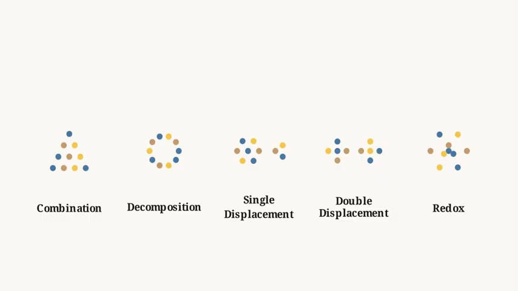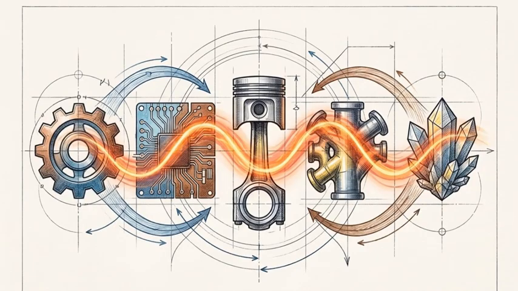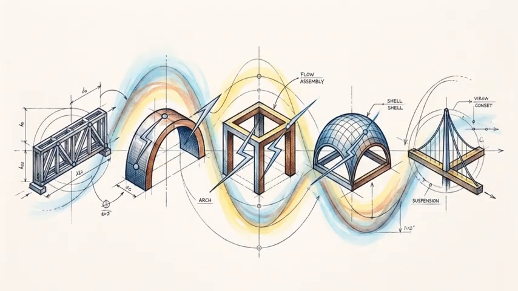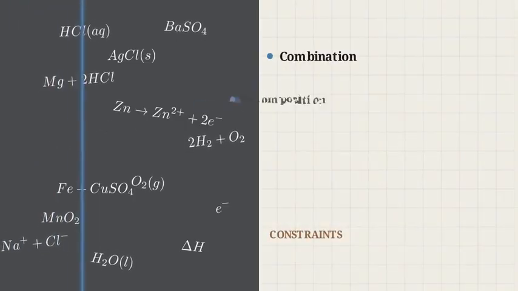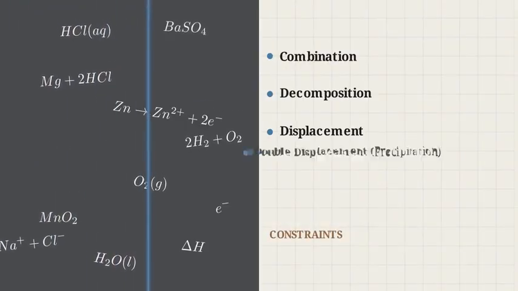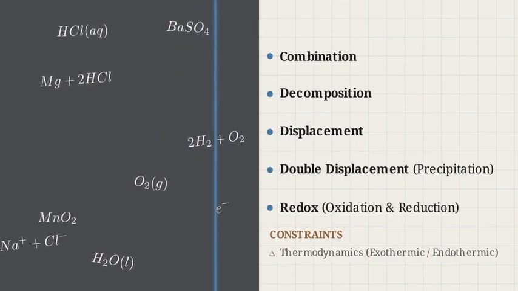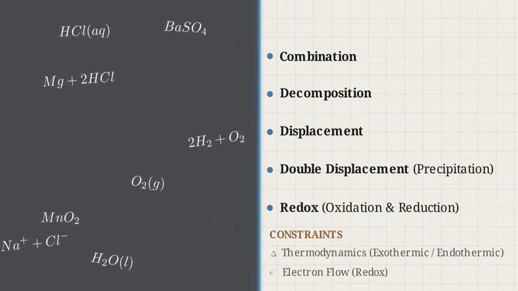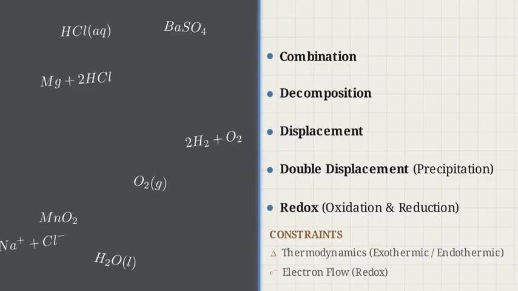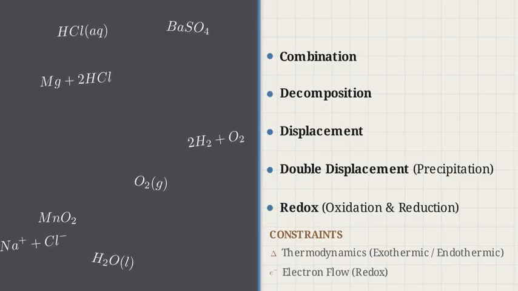structural archetypes. Every single one of these structural archetypes is governed by a strict universal constraint: thermodynamic energy flow. A second constraint operates right alongside it: the microscopic transfer of electrons from one atom to another. By understanding these archetypes and the rules that constrain them, chemical reactivity transitions from a list of isolated anomalies into a predictable, rule-bound system of physical mechanics.